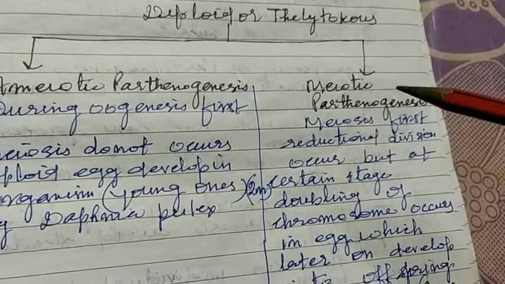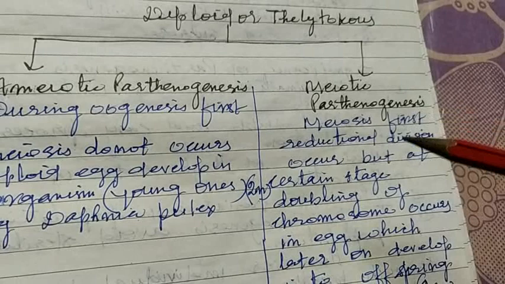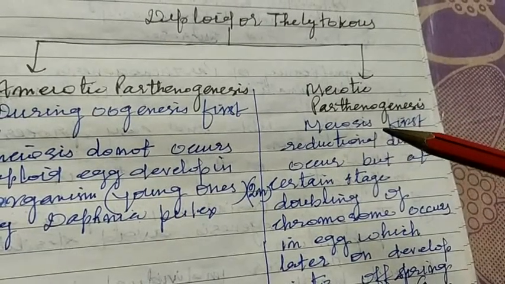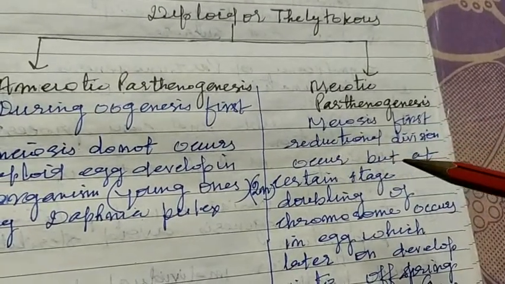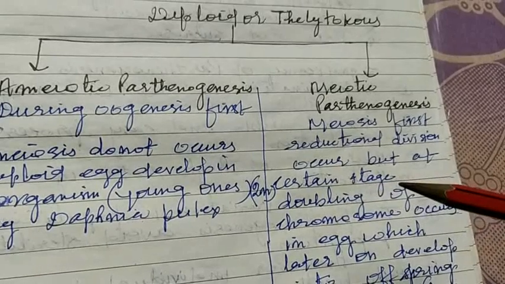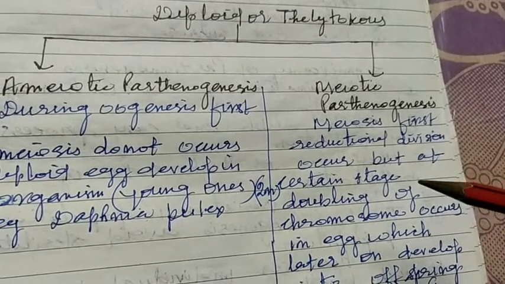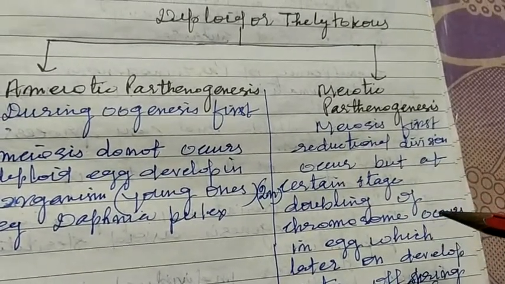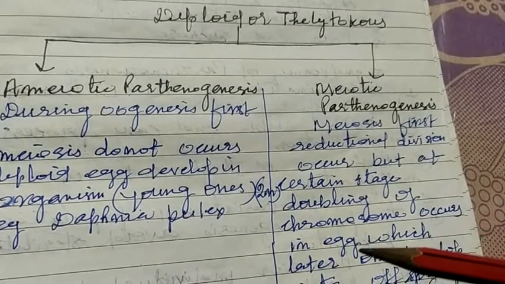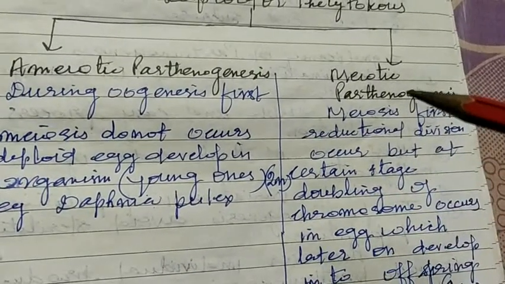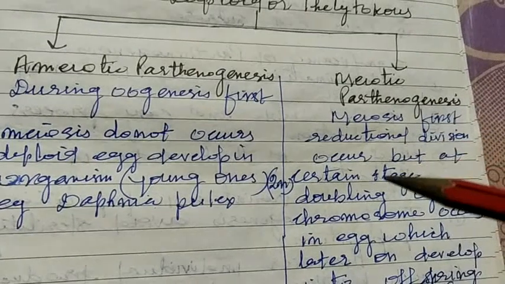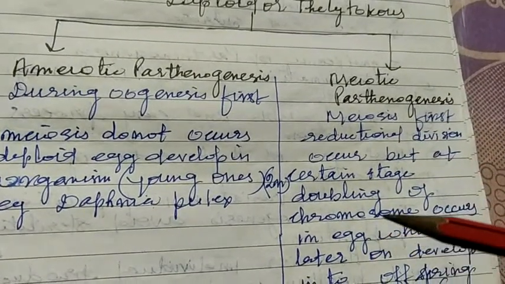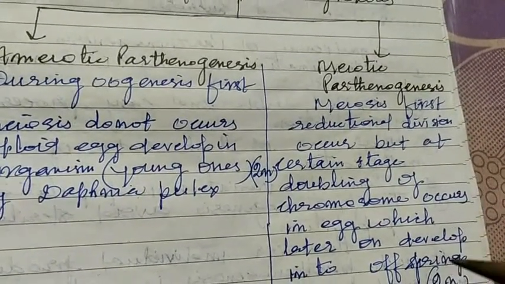Second one is meiotic parthenogenesis. Meiosis, first reductional division, occurs but at certain stages during the development of egg, doubling of the chromosome occurs in the egg leading to diploidy. Hence this diploid egg later develops into offspring.